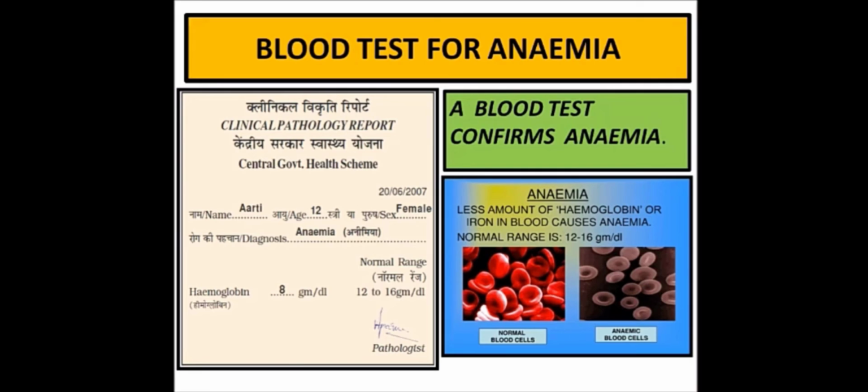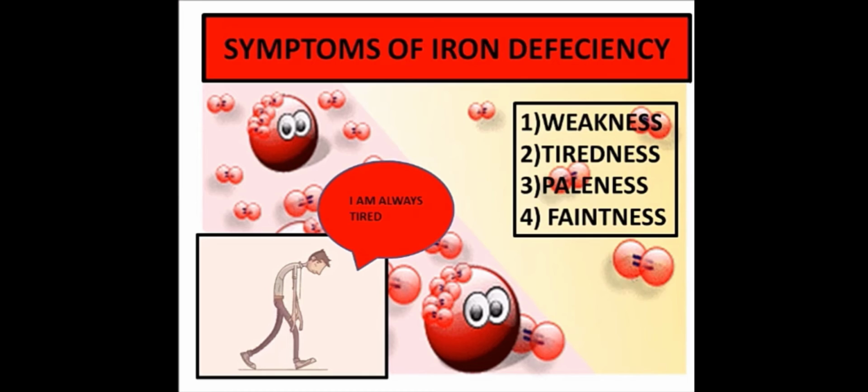So what should she eat to convert this 8 into 12? That is, to improve her hemoglobin level, what should she eat? And I already said that the symptoms of anemia are weakness, tiredness, and paleness. Your eyes and your fingers, if you touch and see them, will be very pale. You won't see any red color. And it is like fainting always. So these are the symptoms of anemia, and you will always feel tired.